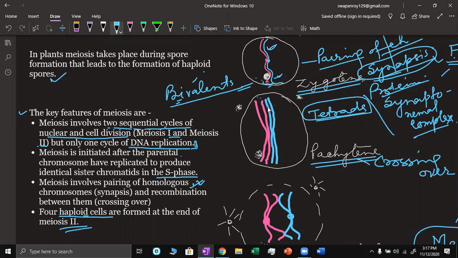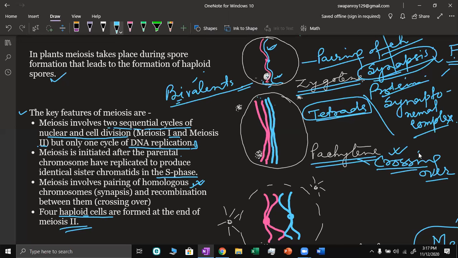Some portion of the pink chromatid will go to the blue and the blue chromatid will come to pink. This is exchange of chromatid. This one is known as crossing over.